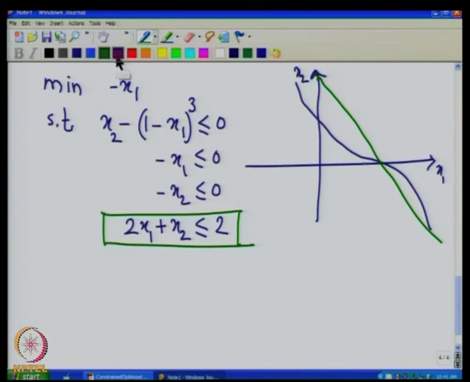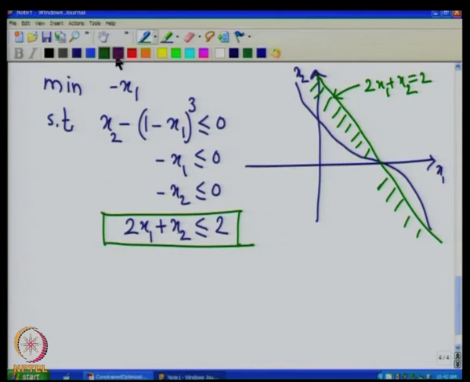Now, what we want is that x1 x2 should satisfy 2x1 plus x2 less than or equal to 2, or in other words the points below this line. So, this is the line 2x1 plus x2 equal to 2, and we are interested in the region on this side of the line, and the intersection of that region with our earlier constraints.